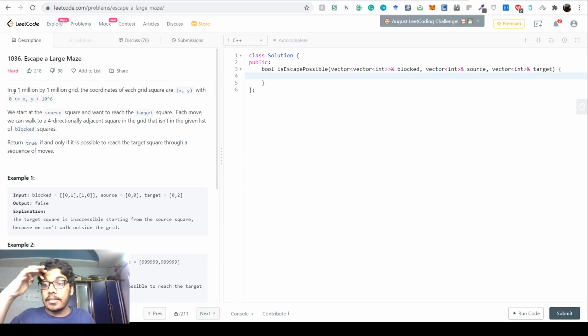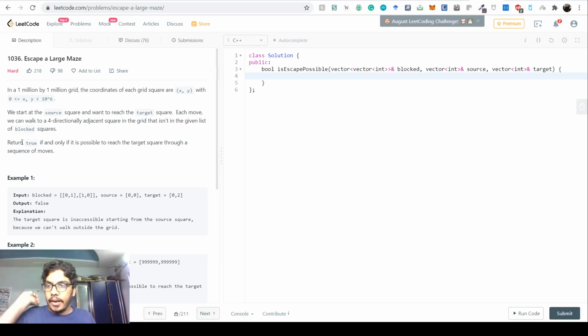The problem says that there's this maze we have in a 1 million by 1 million grid. The coordinates of each grid square are x comma y, with the ranges given. So it's like a 1 million cross 1 million grid, and in that grid we have a source and a target square. On each move we can move up, down, all four directions. Basically, you cannot move on a blocked square. So there is a list of blocked squares, the black blocks where you cannot move. Other than that, you can move right through the grid.